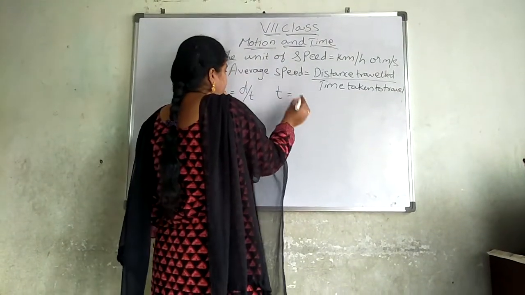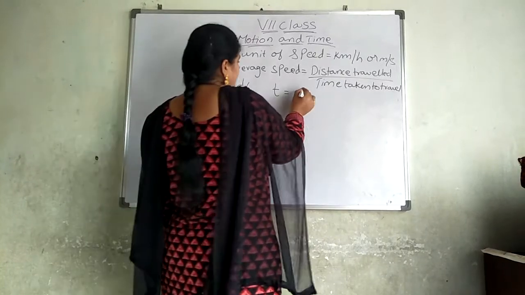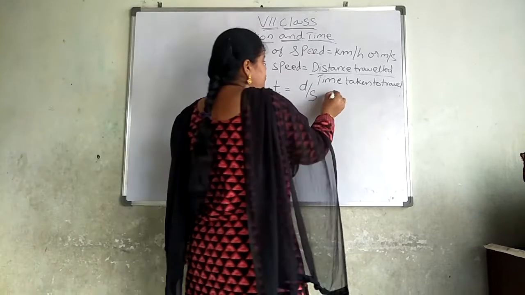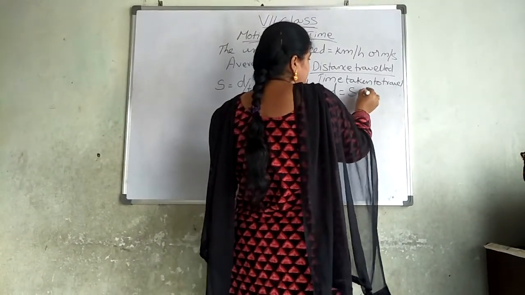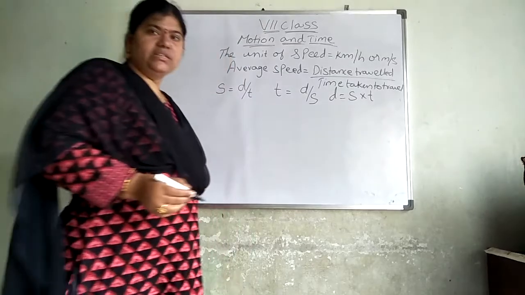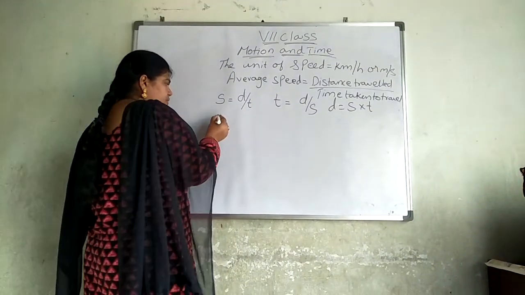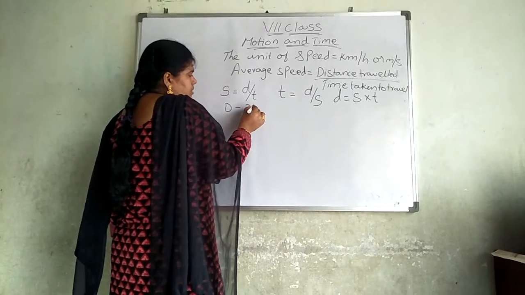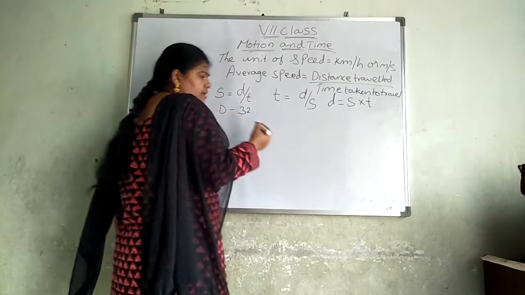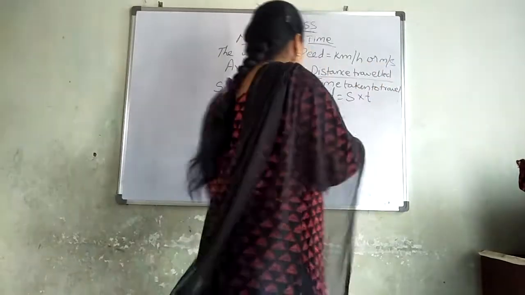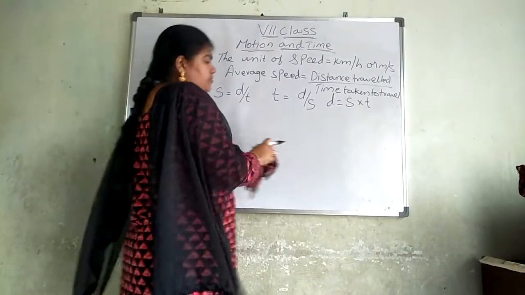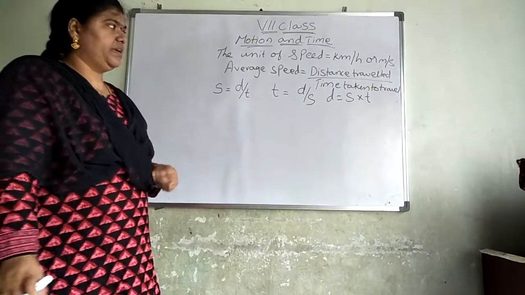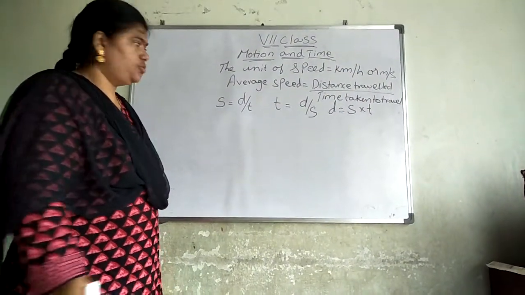Time is equal to, what is that? Distance by speed. Distance is equal to speed into time. So here speed is equal to distance by time, time is equal to distance by speed, and distance is equal to speed into time.